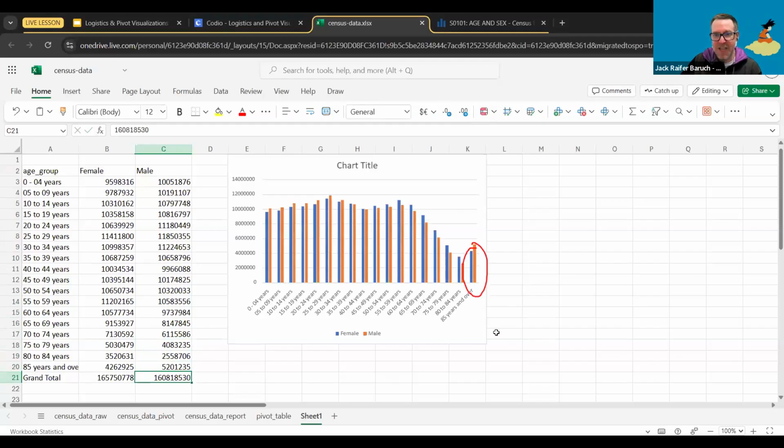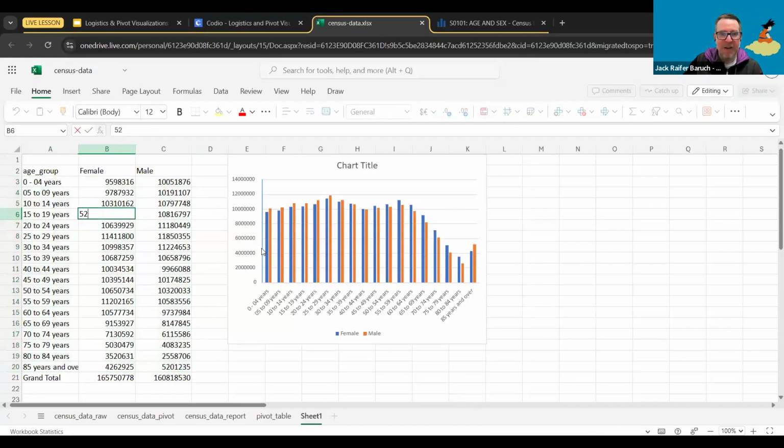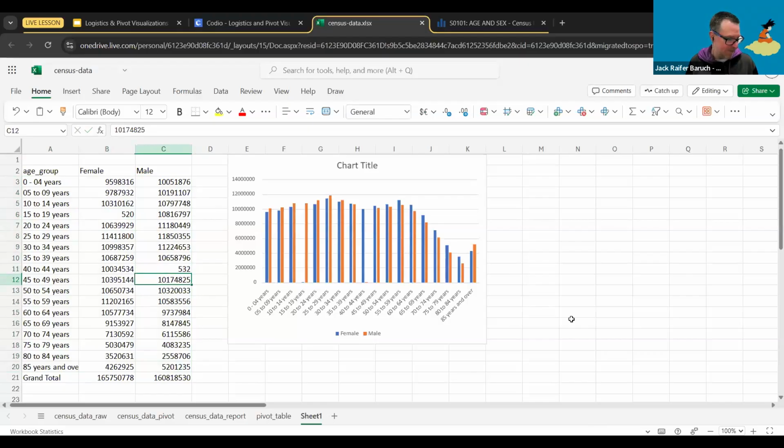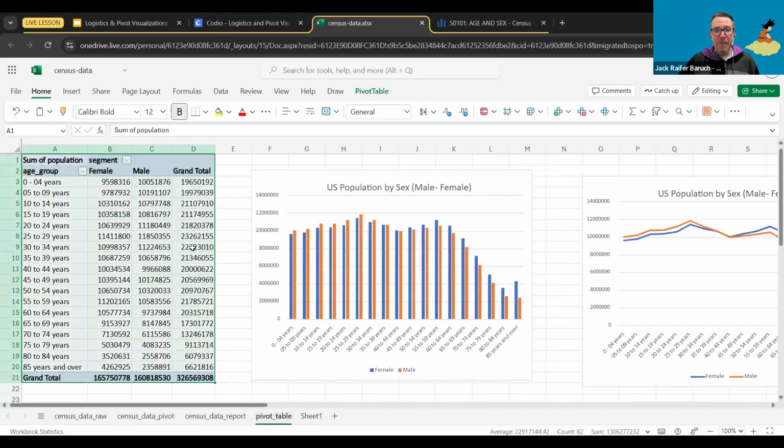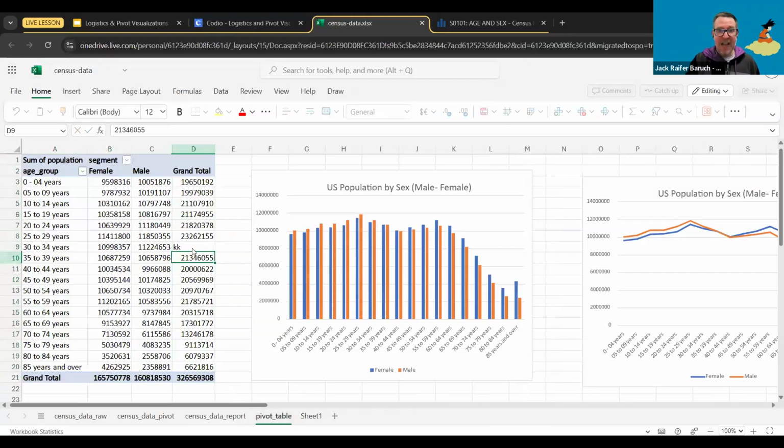So now every time I change data in my table, because this is the table that I'm using for this chart, this chart is going to take whatever's here. So this I can change to anything I want. 520, this is going to be 532, et cetera, and it's just going to show over in the chart. And that's it. Exactly. Now it became live. Nonetheless, very important. This one's also live, but because it's a pivot table getting information from somewhere else, it's not going to allow me to change this under any reason.